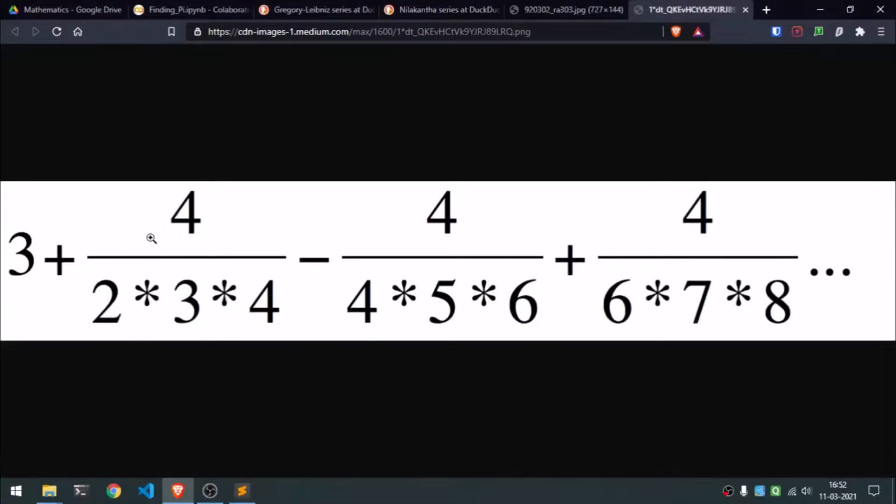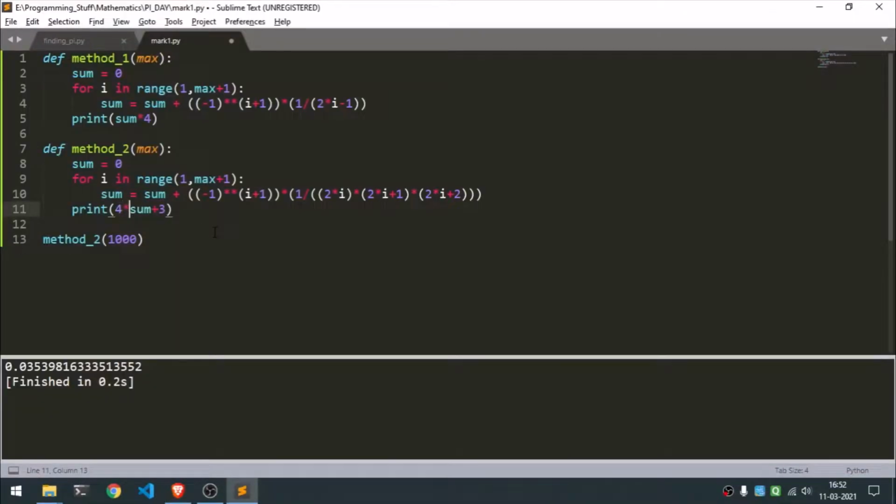So we have to multiply it by 4 first, and then we have to add plus 3. So we'll do that, and we'll see the value, and the value is 3.14159265. Up till, I know, if my memory serves right, this is the correct value, and we already went till 1000 iterations. That's it.